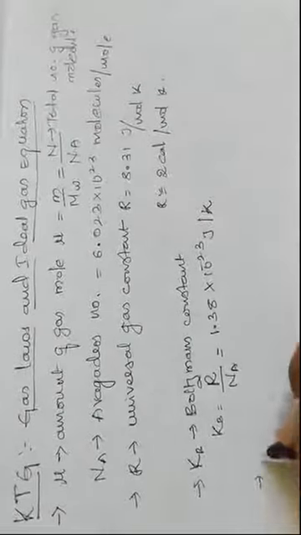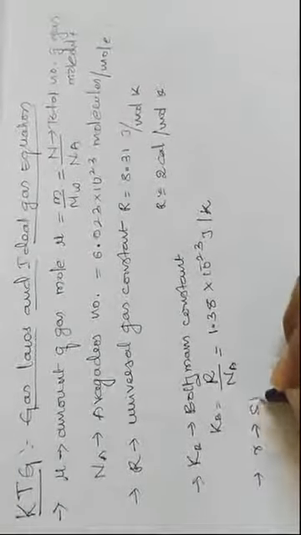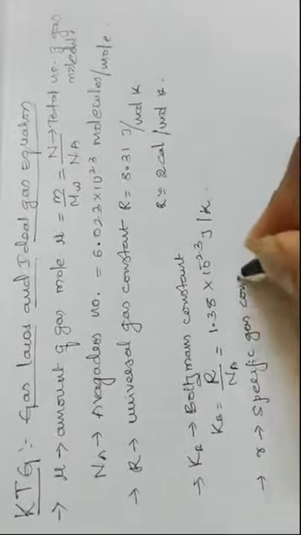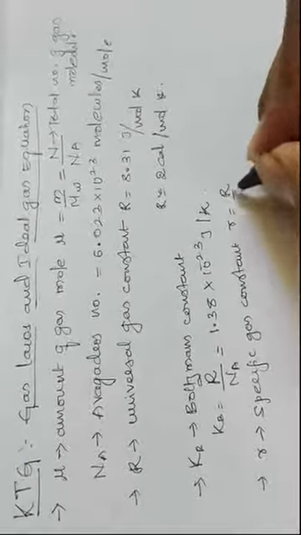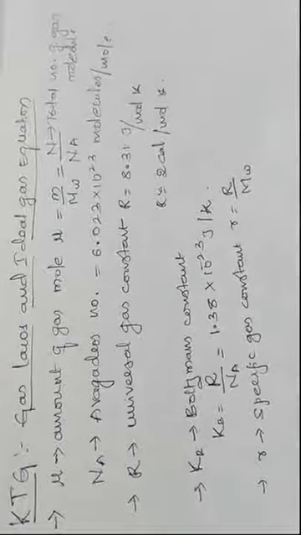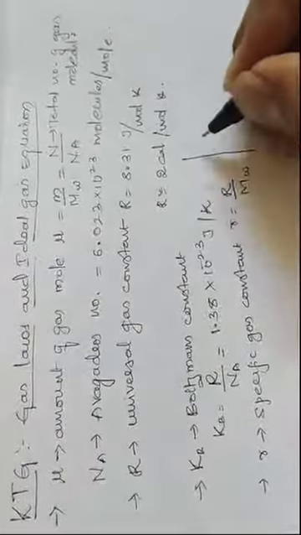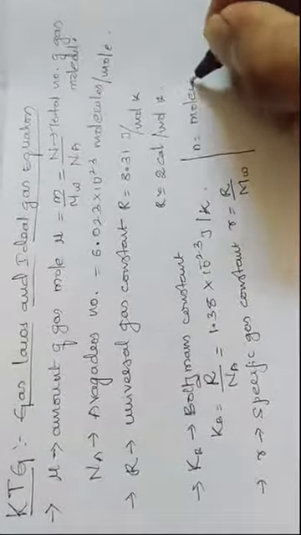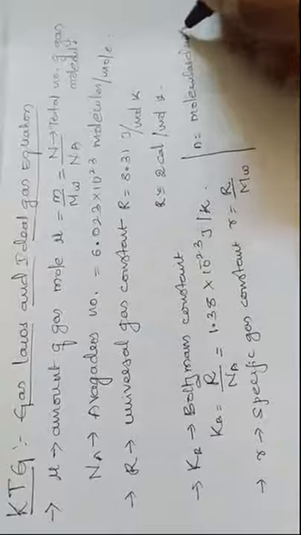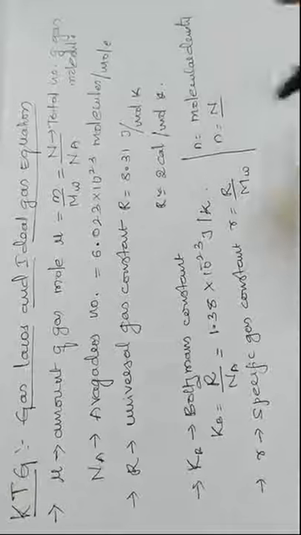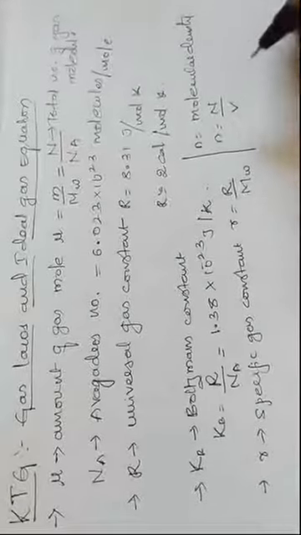Next one is small r, that is the specific gas constant. So the specific gas constant small r is equal to capital R divided by the molecular weight of that gas. And we have small n, that is the molecular density, n equal to the total number of molecules divided by volume.